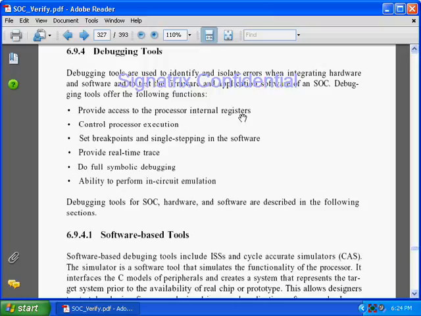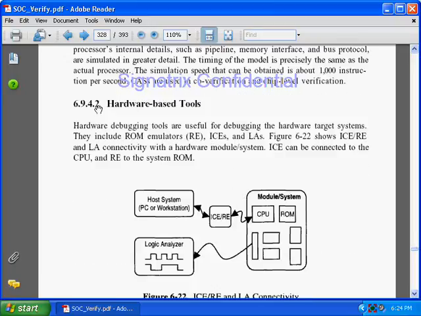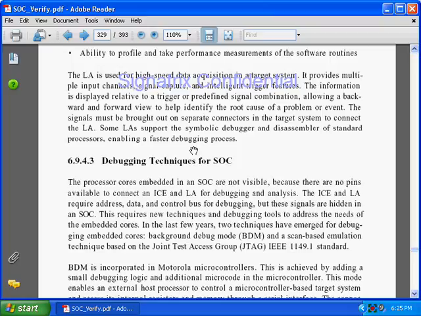Provide access to the processor internal registers. Control processor execution. We can access internal registers. Set breakpoints and single step in the software, so breakpoints we can use for debugging. Provide real-time trace. Do full symbolic debugging. Ability to perform in-circuit emulation. So these are the things that debugging tools provide to us. We have software-based tools and also hardware-based tools. Hardware-based tools we have already seen in our previous discussion.